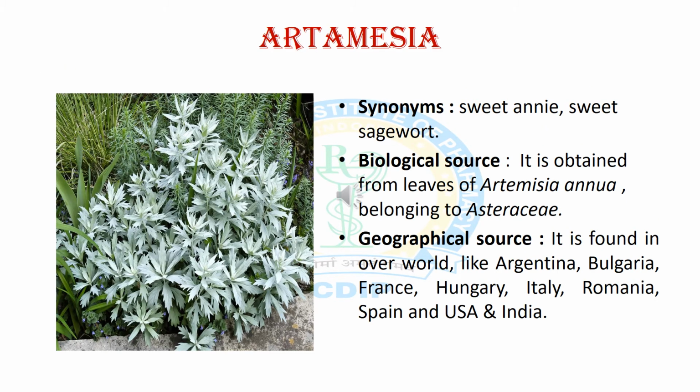Now we will discuss the second crude drug, artemisia, and the synonyms of artemisia are sweet anise and sweet sagewood. The biological source is the leaves of Artemisia annua, which belongs to the Asteraceae family. The geographical source is found all over the world, like Bulgaria, Argentina, France, Italy, Romania, USA and India.